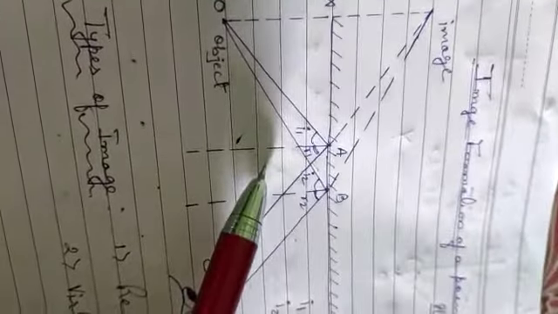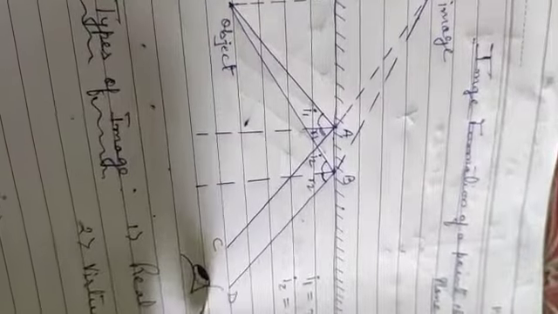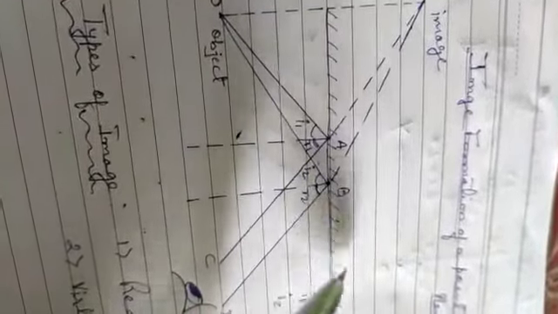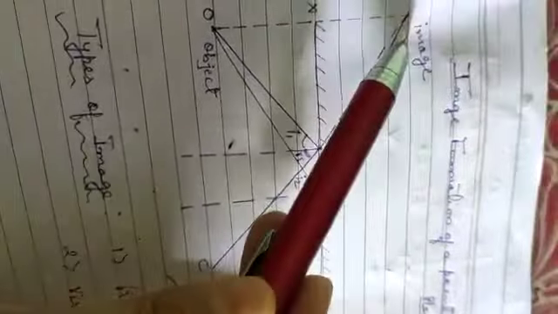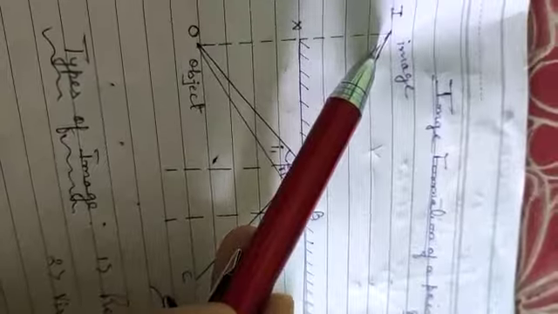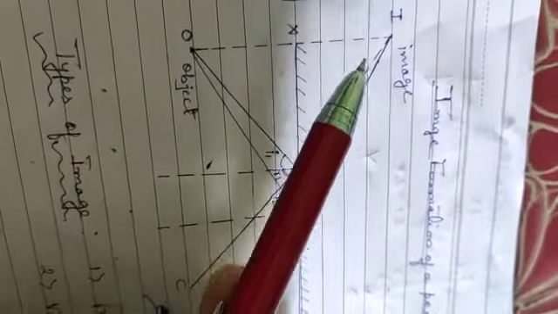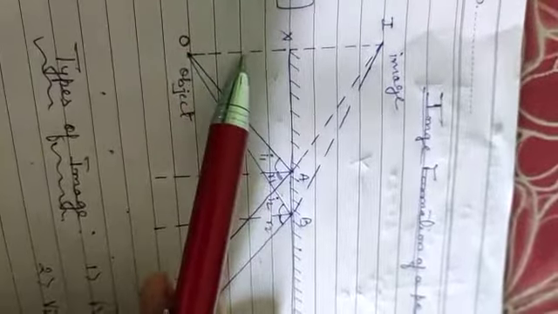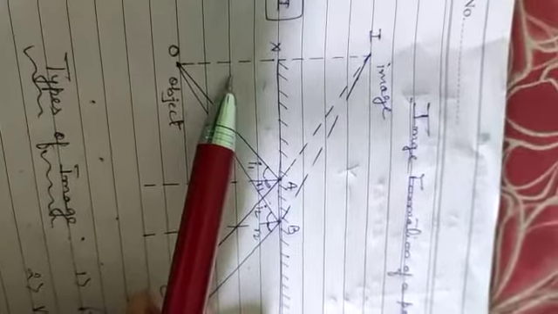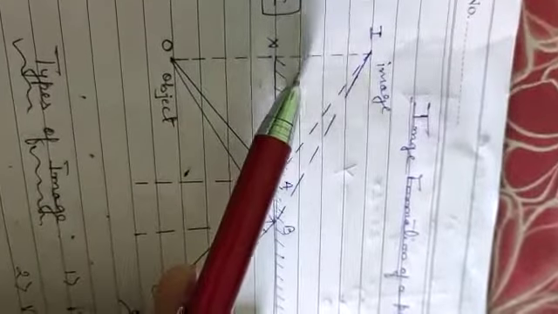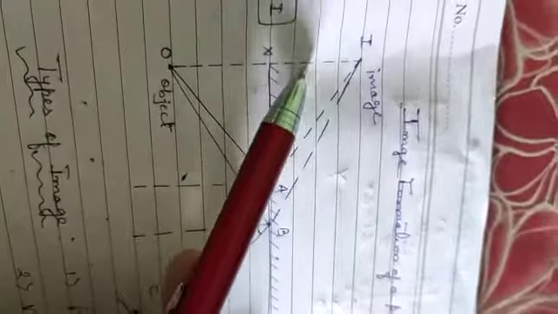When these reflected rays reach our eyes, here are the eyes, they appear to be coming from a point behind the mirror. So here the image is formed behind the mirror. The image of an object is formed behind the mirror such that the object distance OX is equal to the image distance XI.